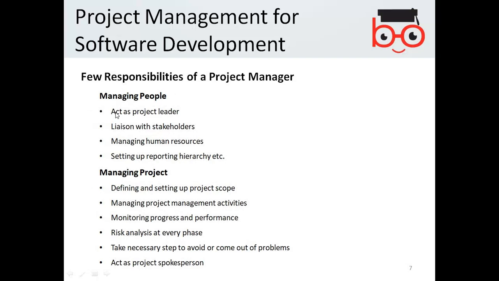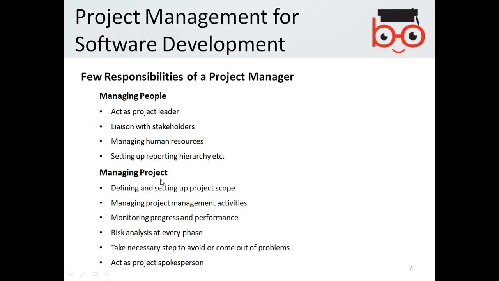Managing people includes acting as a project leader, liaising with stakeholders, managing human resources, setting up reporting hierarchy, etc. So when you talk about the people, the role of the leader has to be taken by the project manager, who communicates, listens, and stays in communication with the stakeholders, manages human resources, and sets up the reporting hierarchy. Whatever has to be reported and communicated should be done sequentially.